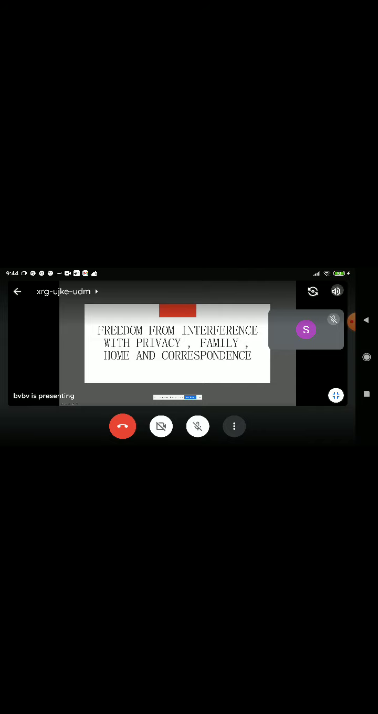Freedom from interference with privacy, family, home, and correspondence. No one shall be subjected to arbitrary interference with his privacy, family, home, or correspondence, nor to attack upon his honor and reputation. Everyone has the right to protection of the law against such interference or attacks. The right to privacy is an element of various legal traditions to restrain governmental and private actions that threaten the privacy of individuals.